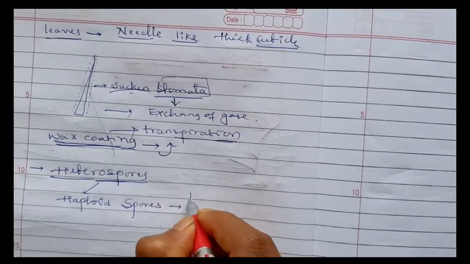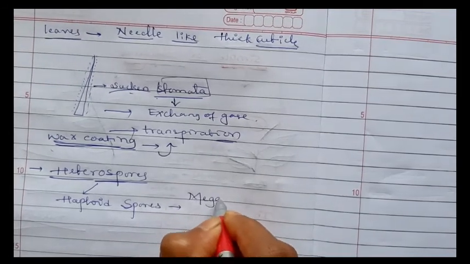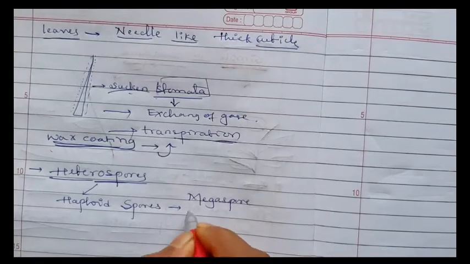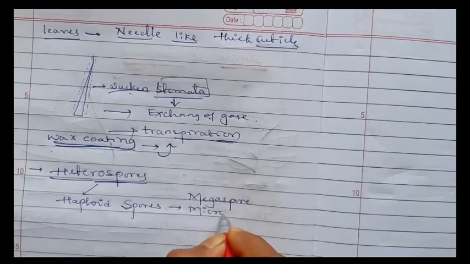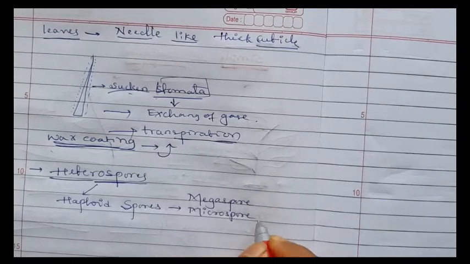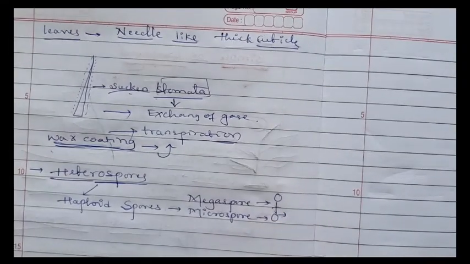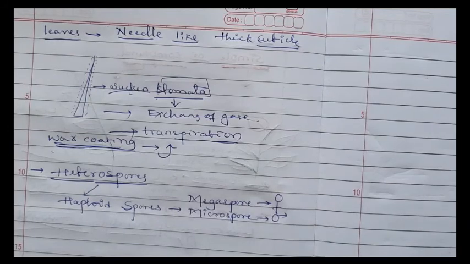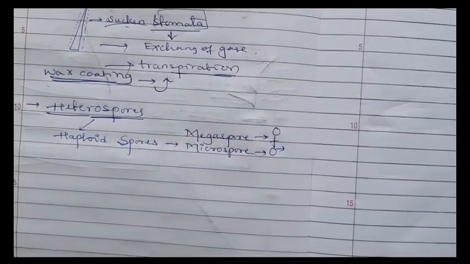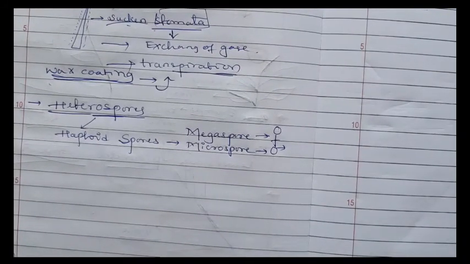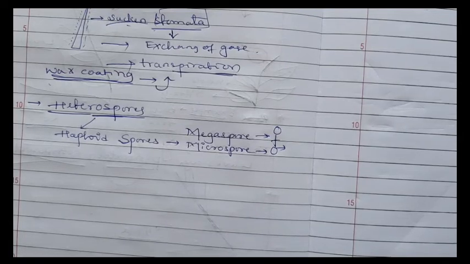Those are megaspores and microspores. The male spores are microspores, female spores are the megaspores. These are the heterospores. Two kinds of spores are produced within the sporangia. I told that sporangia is a structure which bears or forms the spores.